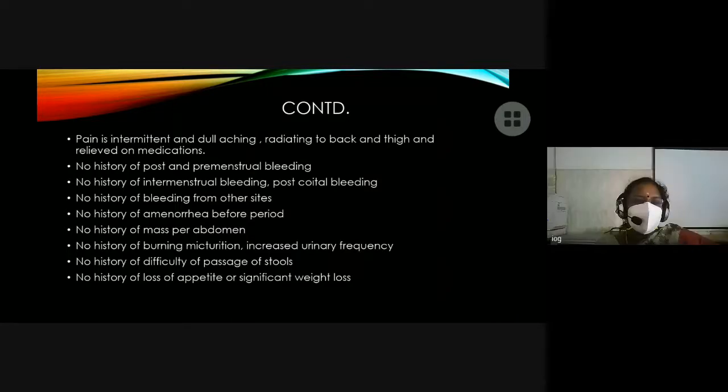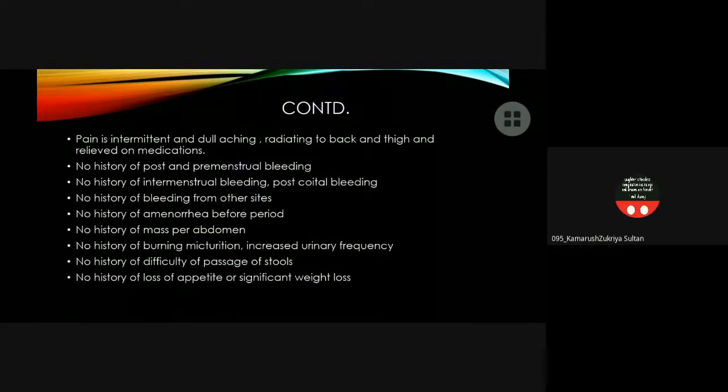But your patient is an unmarried patient. Why did you ask for postcoital bleeding? Because we have to ask if there was history of any, even though she's unmarried, we still have to ask if she had any history of intercourse, ma'am. Okay. Right. Okay, go on.